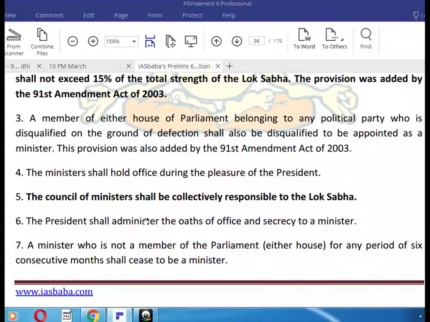The President shall administer. Sorry, I want to take just 1 minute. Then come.